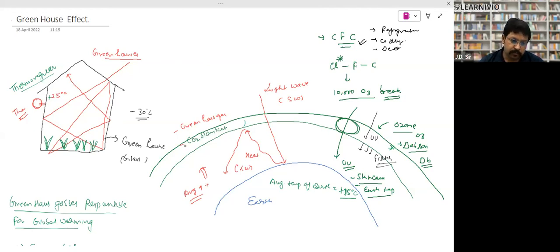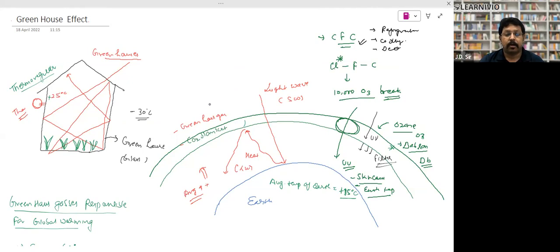Fine. So what is the greenhouse effect? Greenhouse effect is that when light energy comes inside and gets trapped inside, and when it tries to go outside, it is bounced back. That's why this is a greenhouse. Our Earth is behaving like a greenhouse.